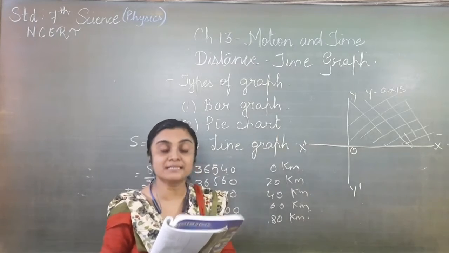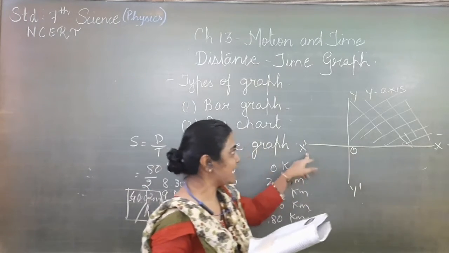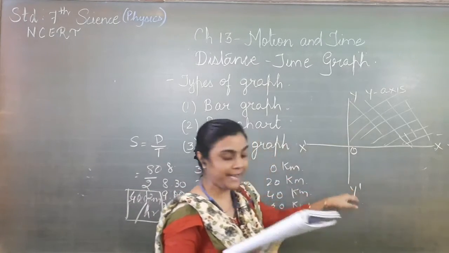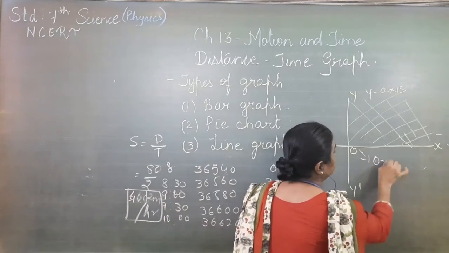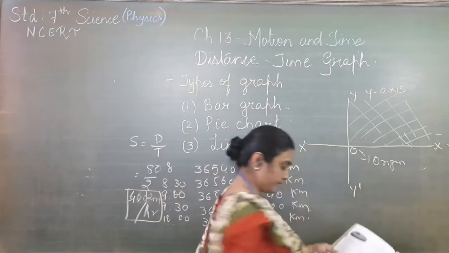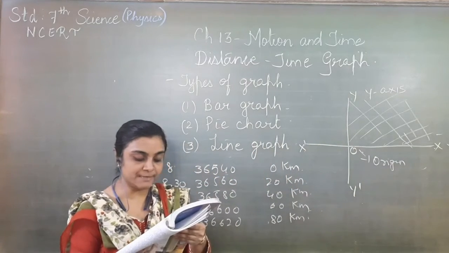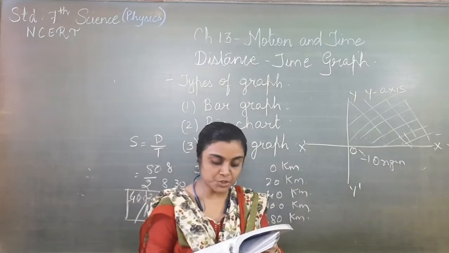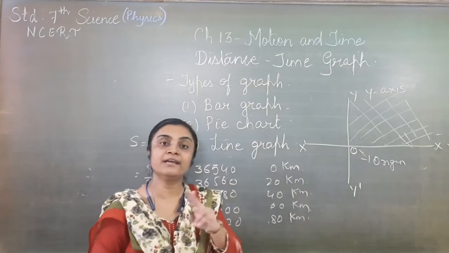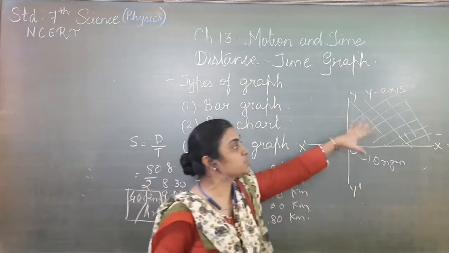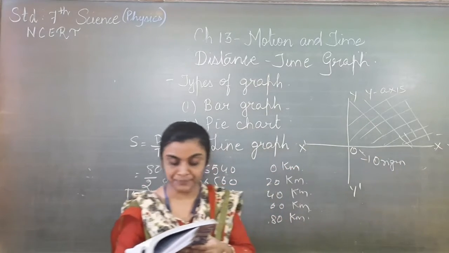The point of intersection of X, O, X dash and Y, O, Y dash is said to be the origin. The two quantities between which the graph is drawn are shown along these two axes. So whatever the quantities we require, here two quantities, are drawn along these axes.